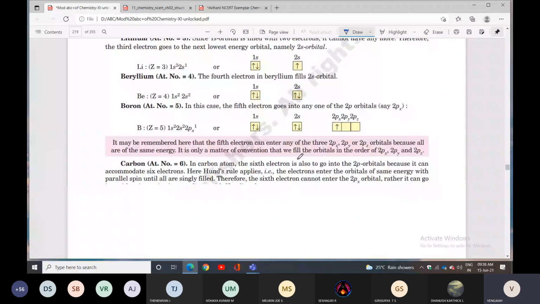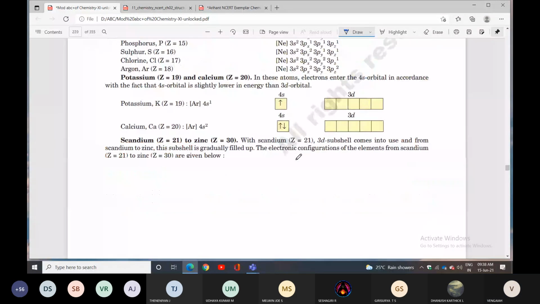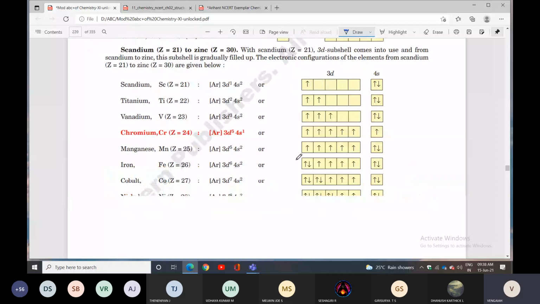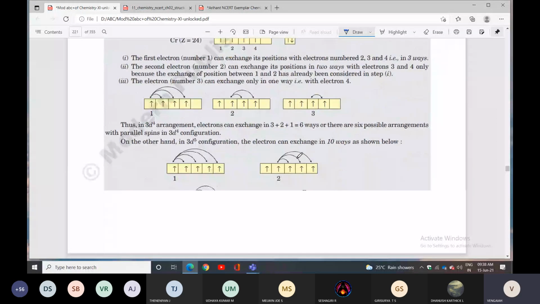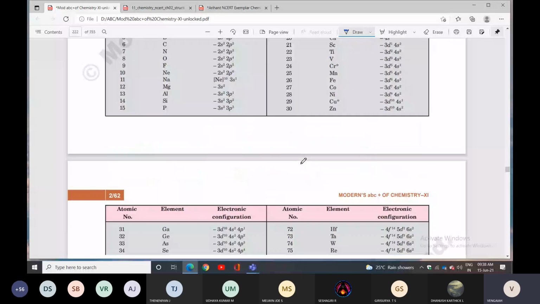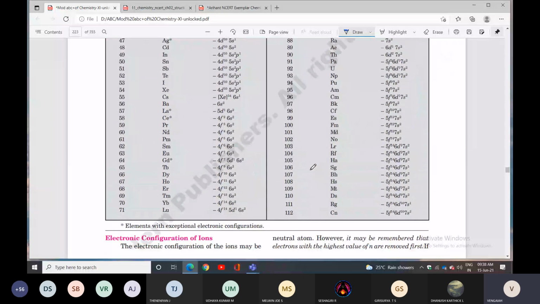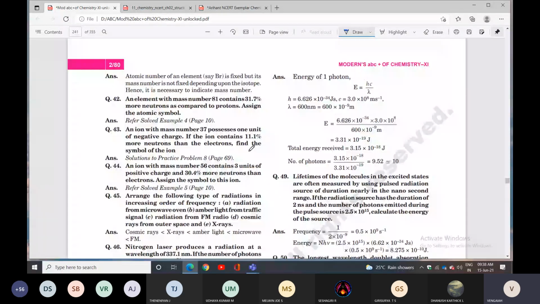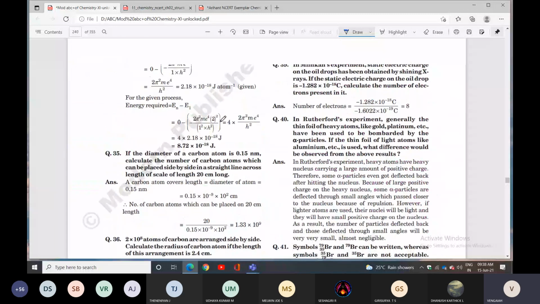Look at the first question. We already discussed the first and second questions yesterday. Okay, no problem, I will repeat. We'll go for the next question. All these questions I discussed. Check question number 4.